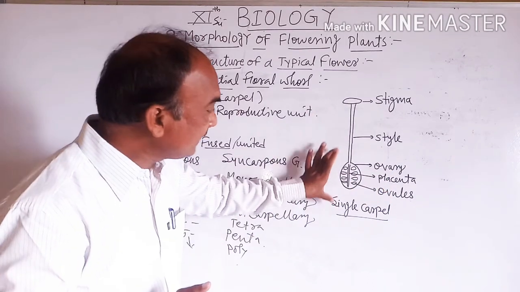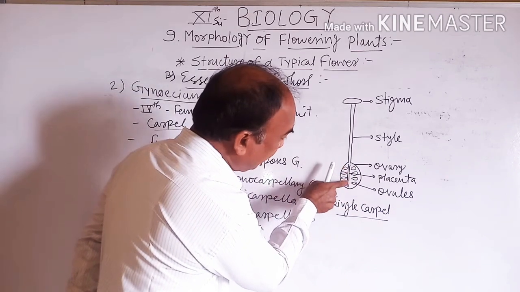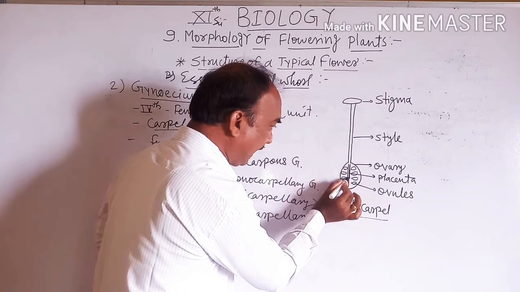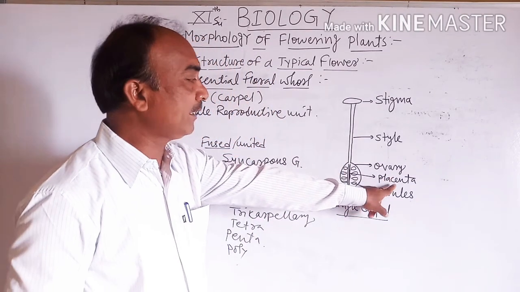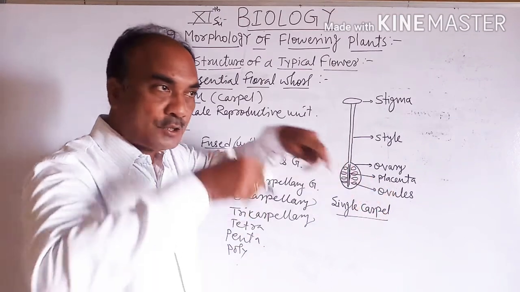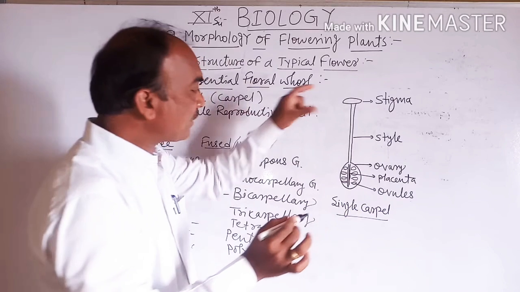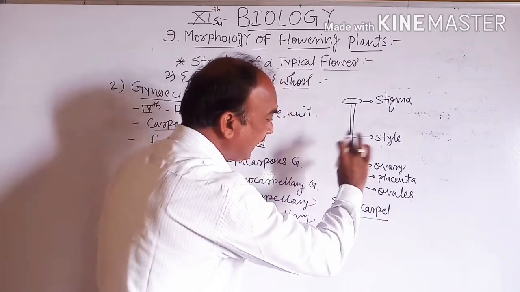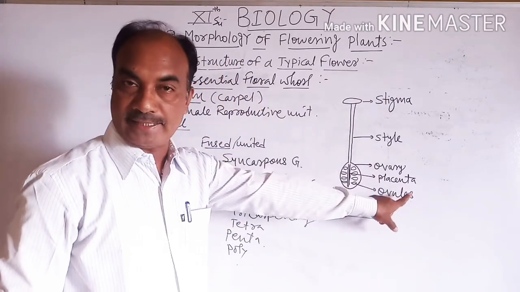Inside the ovary, this parenchymatous nutritive tissue is called the placenta. To the placenta, the ovules are attached on either side.